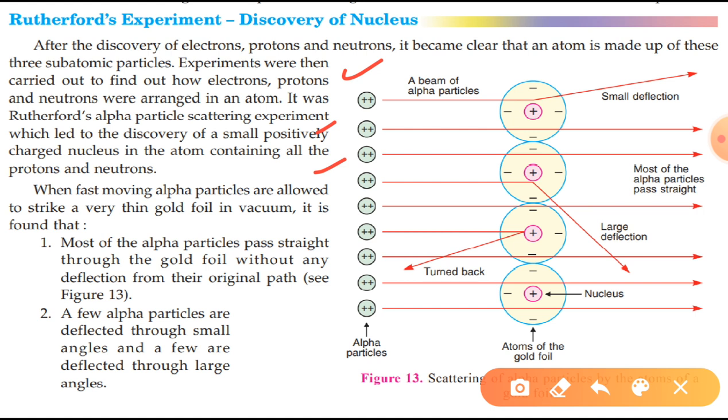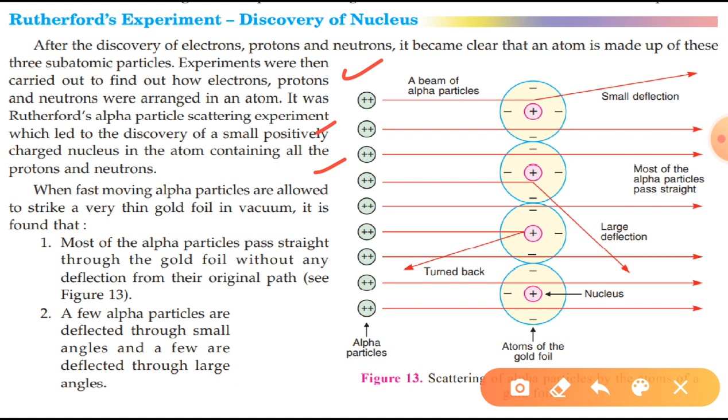So these were the observations made by Rutherford. According to these observations, Rutherford concluded that most of the alpha particles pass straight through the gold foil without suffering any deflection. So he concluded this shows that most of the space inside the atom is empty. Now, some alpha particles suffer deflection by 90° or even larger angle. For this to happen, alpha particles, which are positively charged particles, must have a positively charged core inside the atom. And this positively charged core inside the atom was named nucleus.